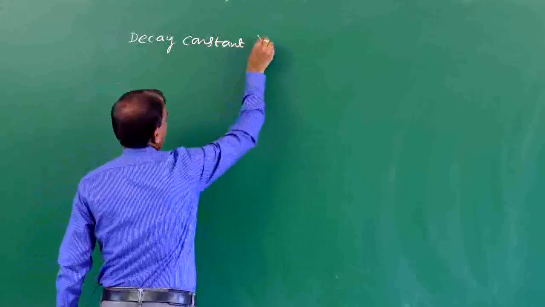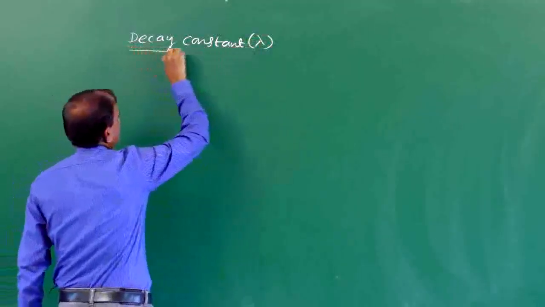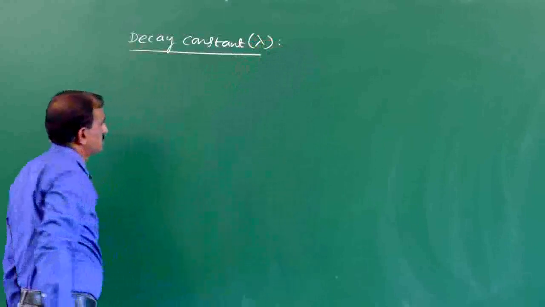Decay constant is denoted by the symbol lambda. What is the decay constant?